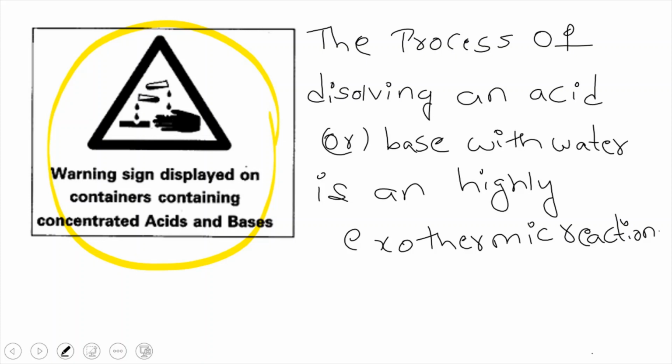The process of dissolving an acid or base in water is a highly exothermic reaction which releases a lot of heat energy which can burn your hand. That's why a warning sign should be written on the containers which contain strong acids like concentrated acids and bases, showing that you should not touch them with naked hands.